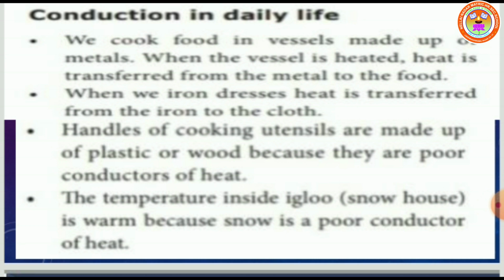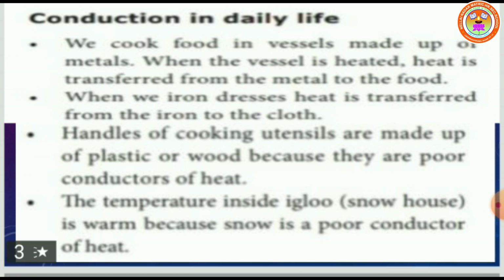Second point, when we iron dresses, heat is transferred from the iron to the cloth. So the heat energy is transferred from the iron box to the cloth. Third point, handles of cooking utensils are made of plastic or wood. You know children, plastic and wood are bad conductors, that means insulators. So it's a safety for our utensils. Handles are made of plastic or wood because they are poor conductors of heat. It's not conducting heat, so we can easily hold the object and take it out from the stove.